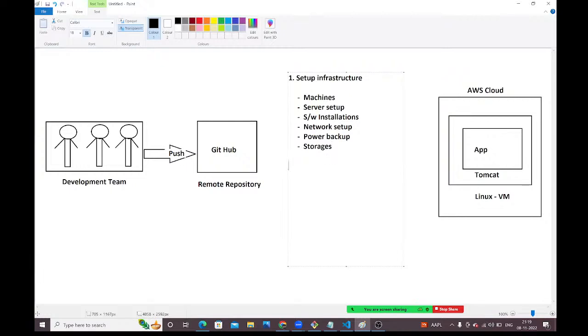Second one, once infrastructure is ready, as an operations team, you need to download the code from the GitHub repository. Whatever code the developers have uploaded into the GitHub repository, we need to download that code first. Download code from GitHub, guys.